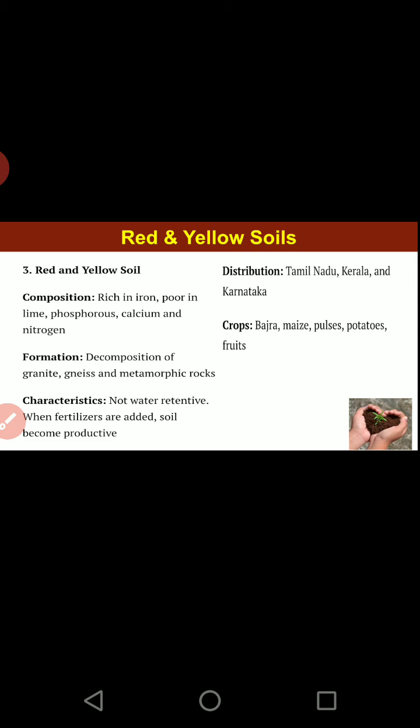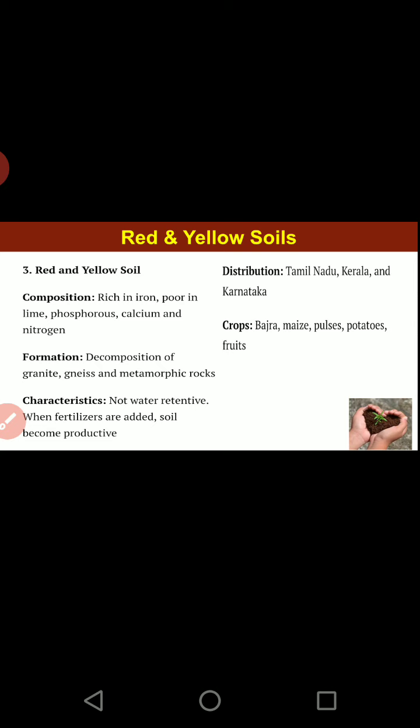If you remember, in 7th standard you studied intrusive igneous rock and extrusive igneous rock. I am talking about intrusive, the one which has cooled down inside the earth's surface. This is the rock which acts as the parent rock for the red and yellow color soil. When this rock gets weathered, it forms the red soils basically.